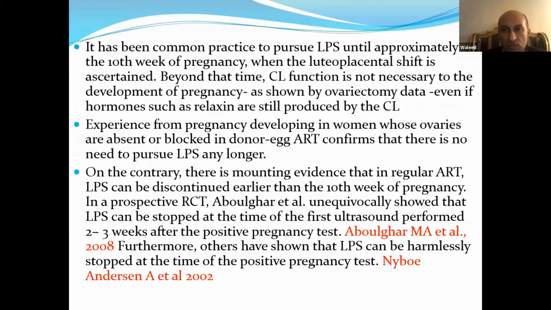This study was done in ovariectomy patients, so there is no effect at all of any corpus luteum or any ovarian progesterone. Experience from pregnancy developing in women whose ovaries are absent or in donor egg ART confirms that there is no need to pursue luteal phase support any longer after a positive beta HCG.